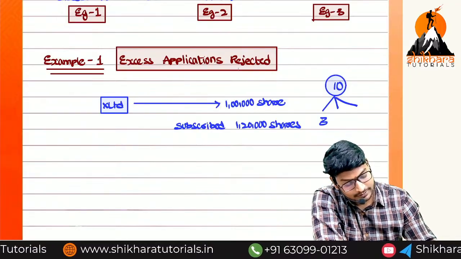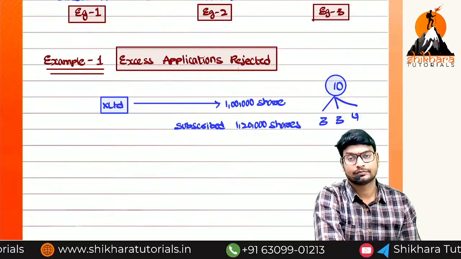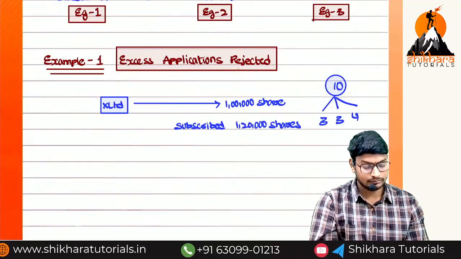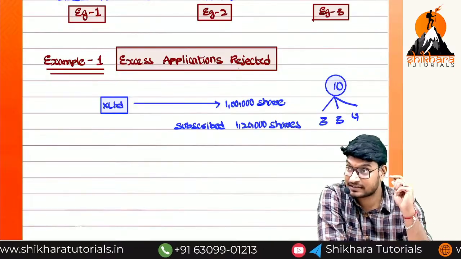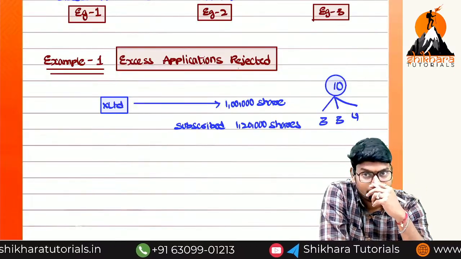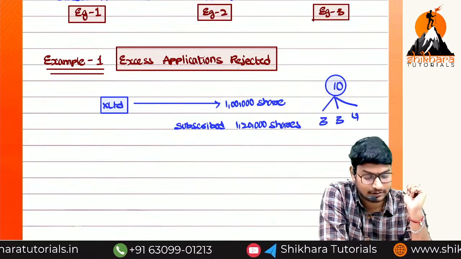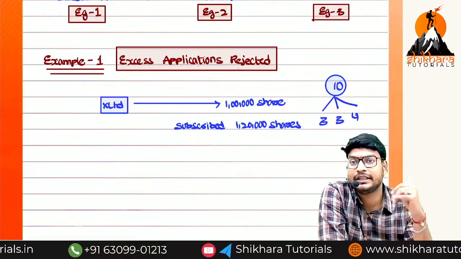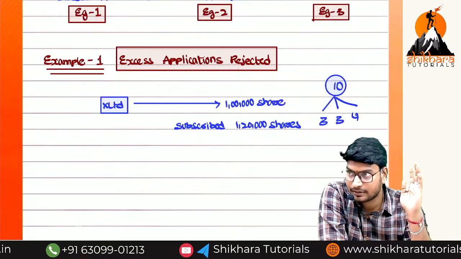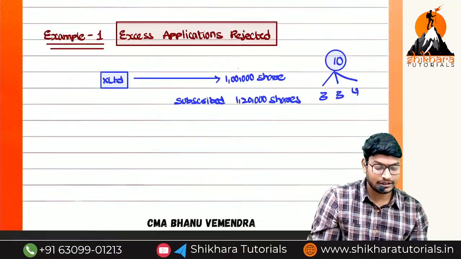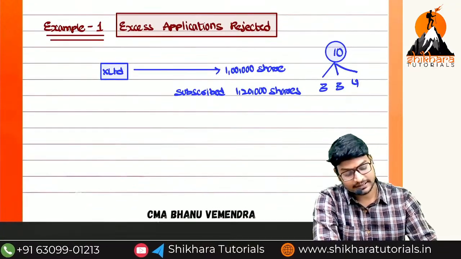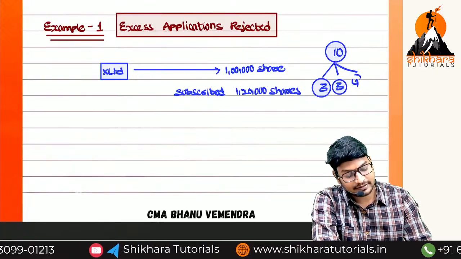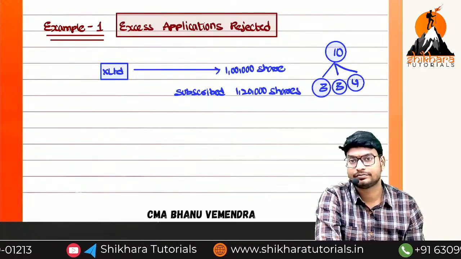Application money 3, 3 and 4. Okay, na? How much excess application money we have received? So how many number of excess application first of all? 20,000. 20,000 into 3, how much more? 60,000 of application money we need to refund it back. Okay, na? So it is an easy concept, ma. No need to worry. So please take a note of it. We can start the entries. Just 2 entries if we discuss, the further entries are same.